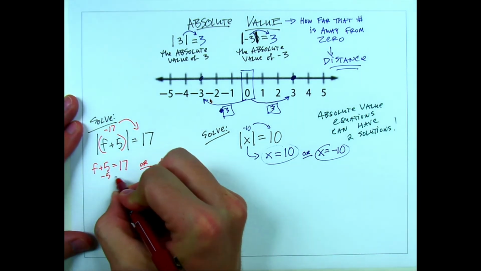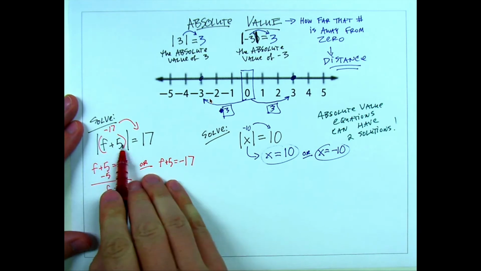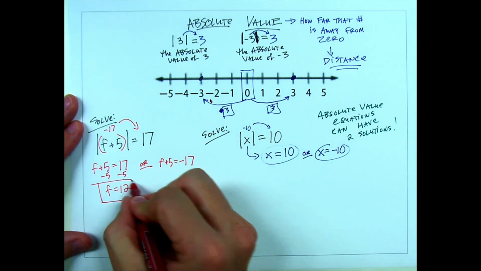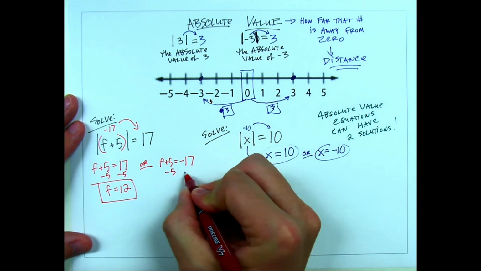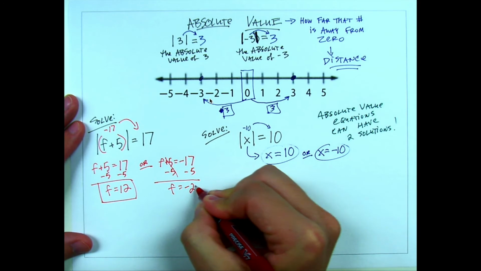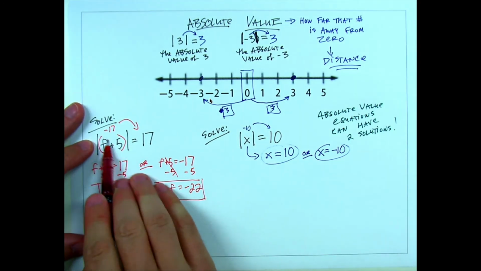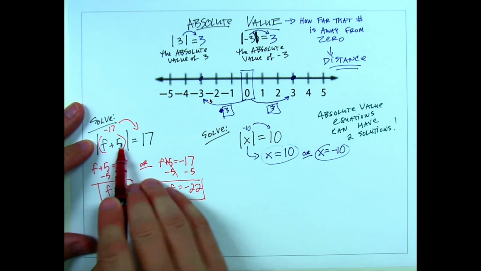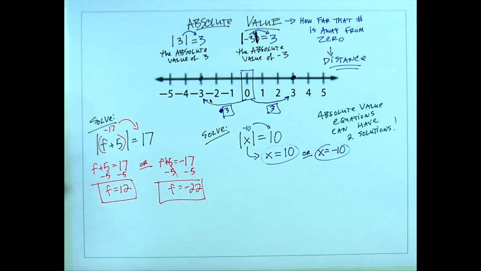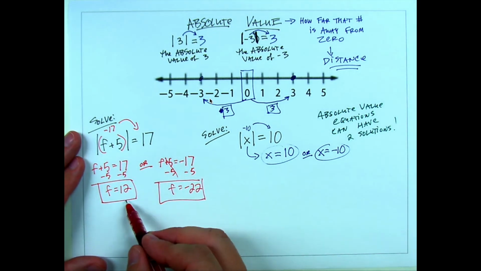I'm going to get f could be 12, right? Because 12 plus 5 is 17, and the absolute value of 17 is 17. Or f could be negative 22. And again, let me check that. If I put a negative 22 here, wouldn't I get negative 17? And isn't the absolute value of negative 17 positive 17? So this doesn't just have one solution.